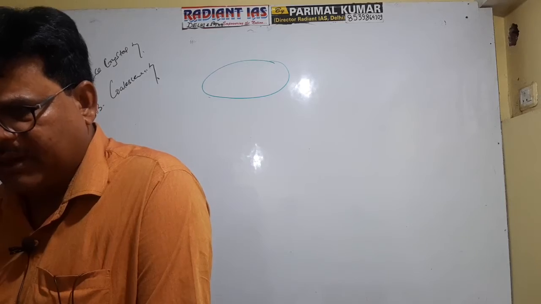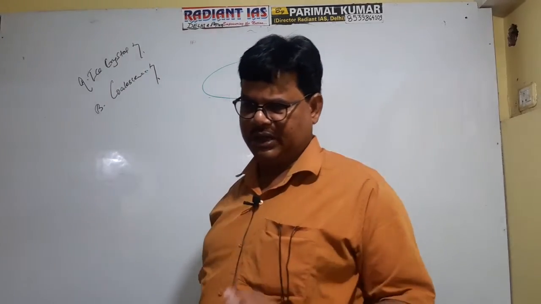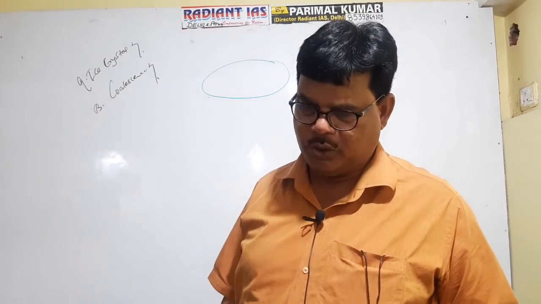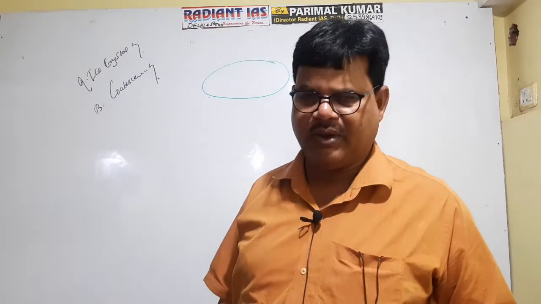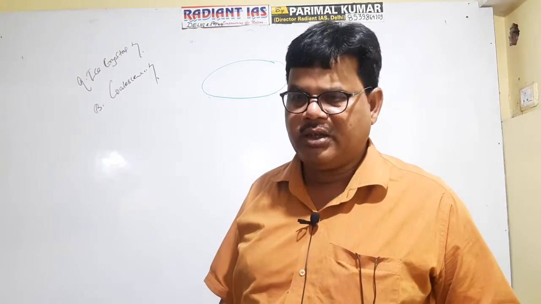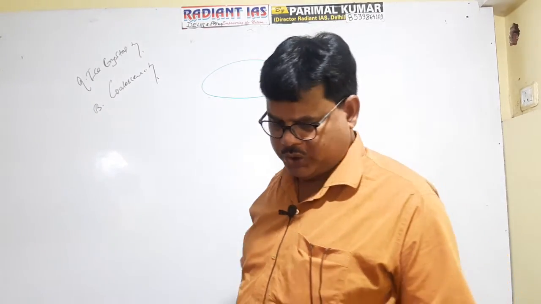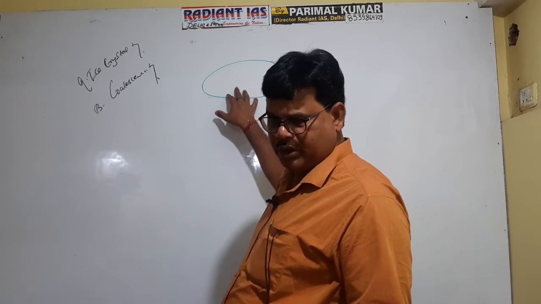So in this case, if the size is the same, then no precipitation can occur according to coalescence theory, or if the cloud does not contain water droplets as well as ice crystals simultaneously, then it is not capable of causing rainfall. And hence it will be a stable cloud because it is not capable of causing rainfall.